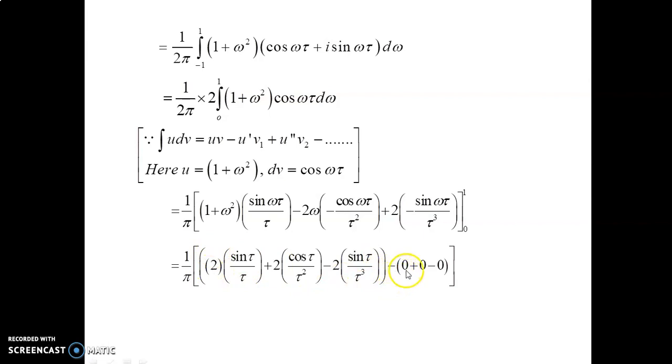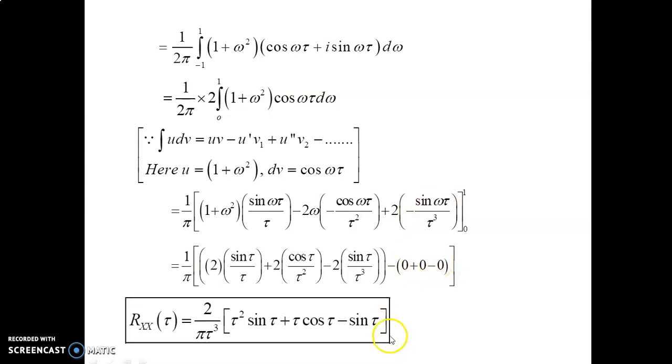So there is a minus sign here. We apply omega equal to 0 to this function. Here sin omega, with omega equal to 0, that is sin 0, the value is 0. The sin 0 values are 0. Next, here omega equal to 0, so all these functions are 0. Here sin 0 values are 0. So 0 plus 0 minus 0.